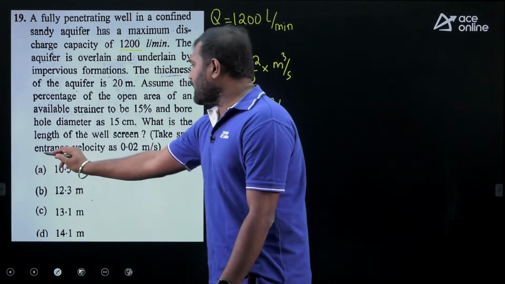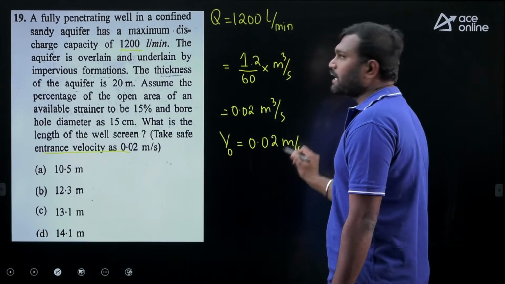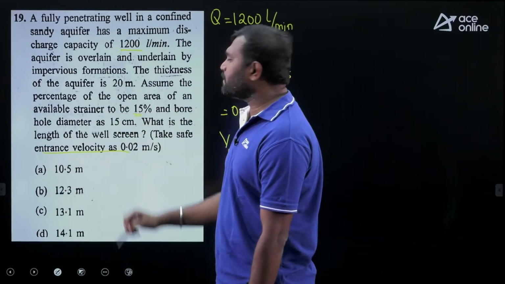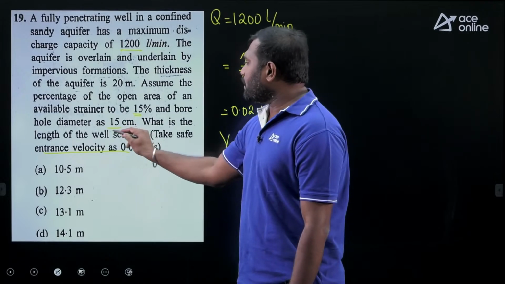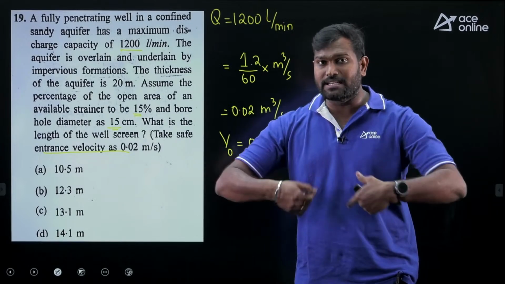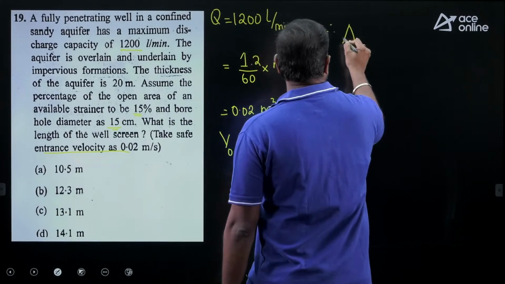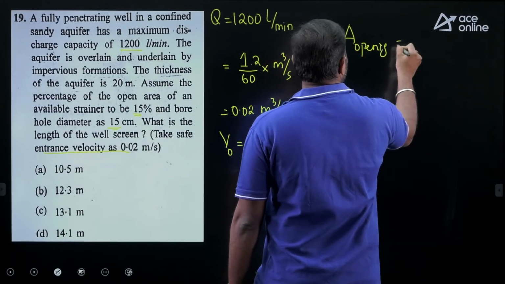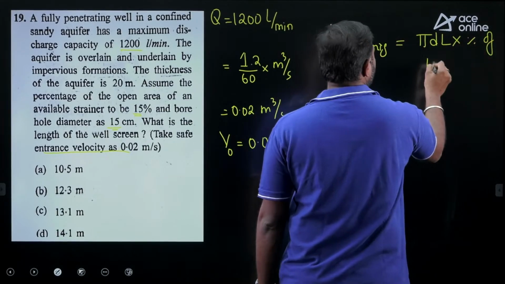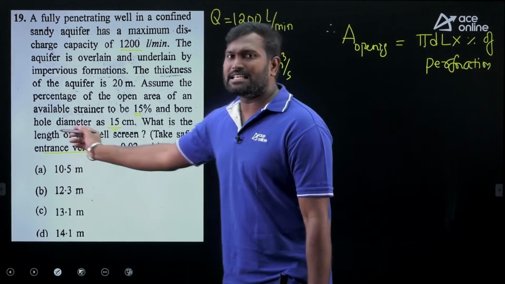And in the given question, they have given the entrance velocity also. V0 is given as 0.02 meter per second. Assume the percentage of the open area of the available strainer to be 15%. And what is the diameter? 15 centimeters. In the case of the strainer type, the water comes into the pipe from the sides, from the perimeter through the holes. So the available area of opening is equal to the surface area of the pipe, pi d L, into the percentage of the perforations. So what they are asking is the length, right?